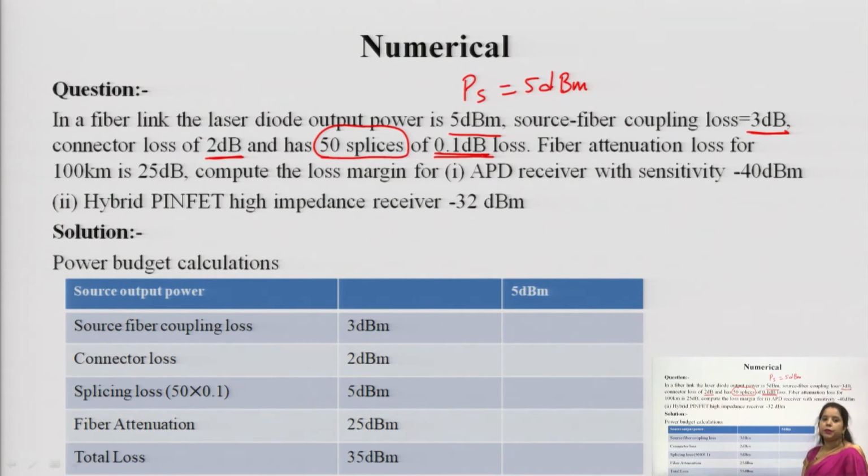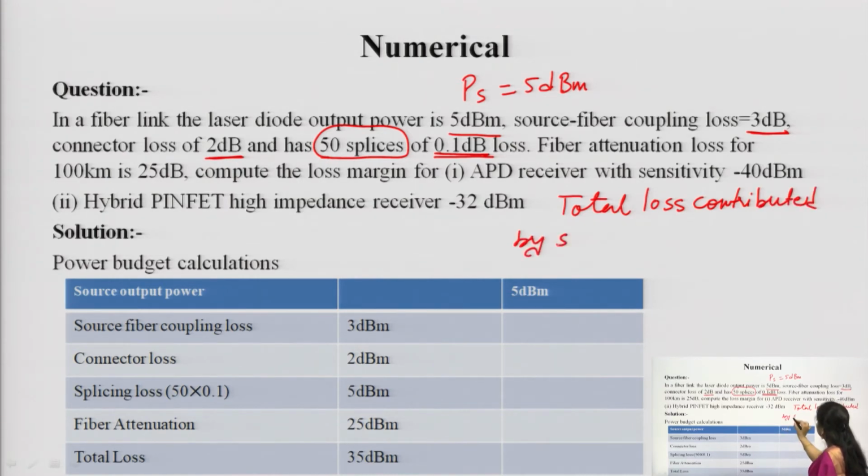So, the total loss contributed by splices will be equal to the loss contributed by one splice, that is 0.1, times the total number of splices, which is 50.